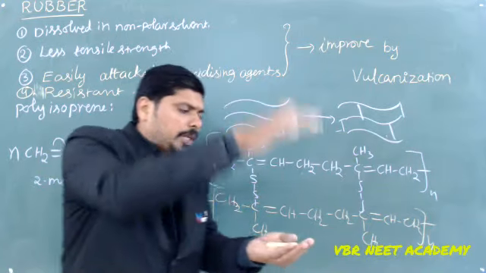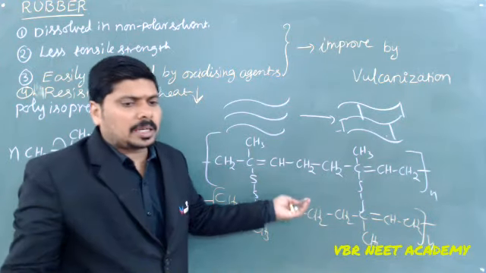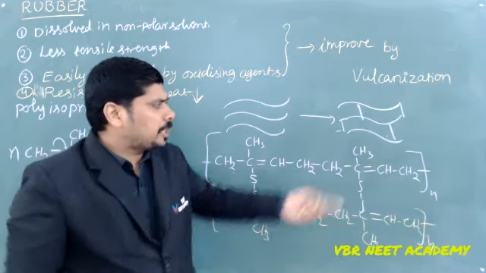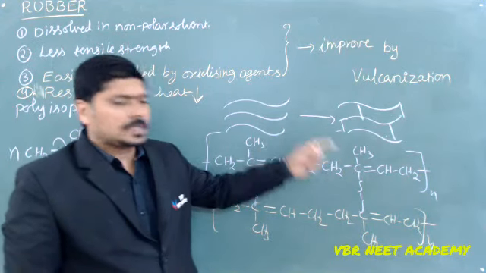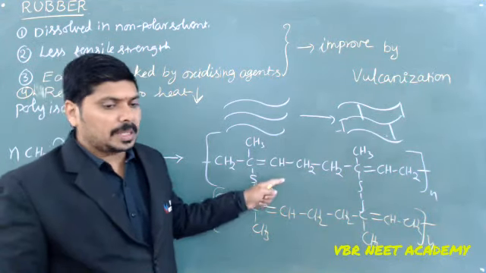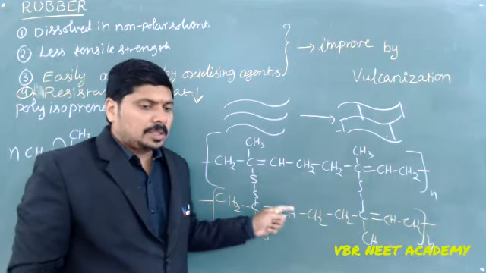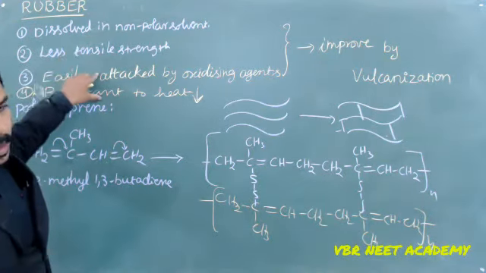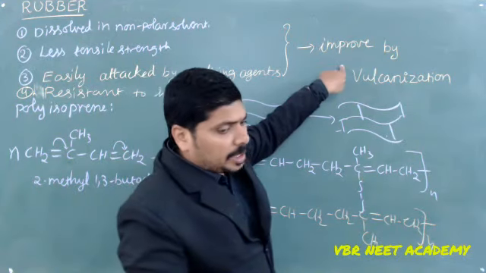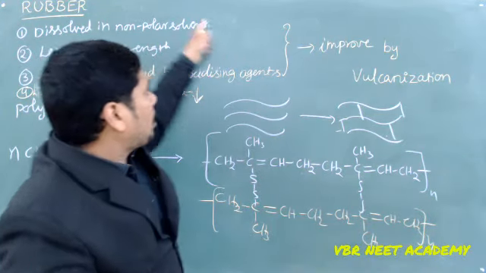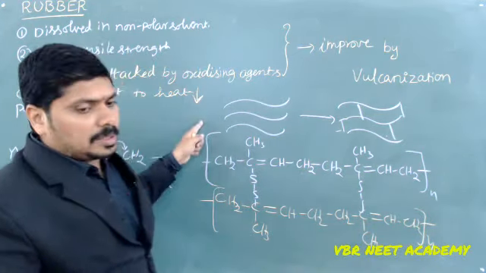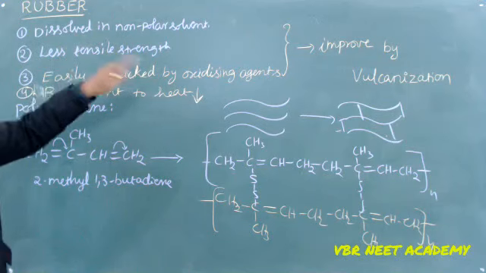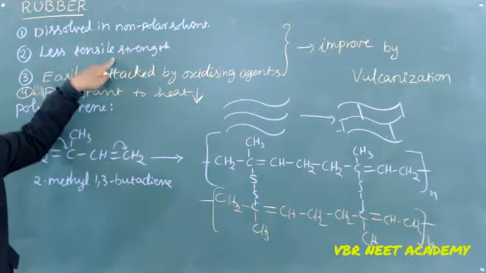Till now it was linearly arranged. Now they are compactly packed because of the cross linkings formed by the sulfur. Because of this, natural rubber has these physical properties. In vulcanized rubber, all these characters will not be there. It is less soluble in non-polar solvent now, and the vulcanized rubber will have more tensile strength.